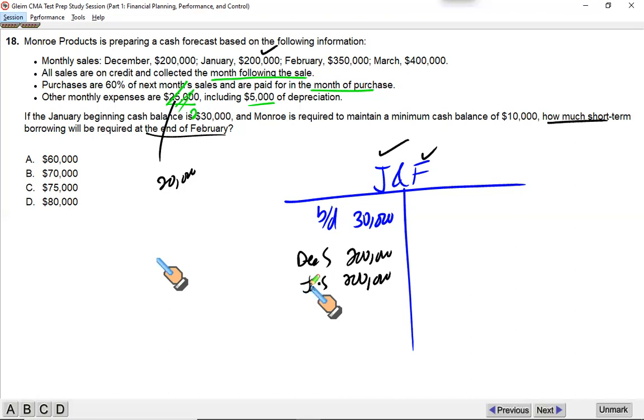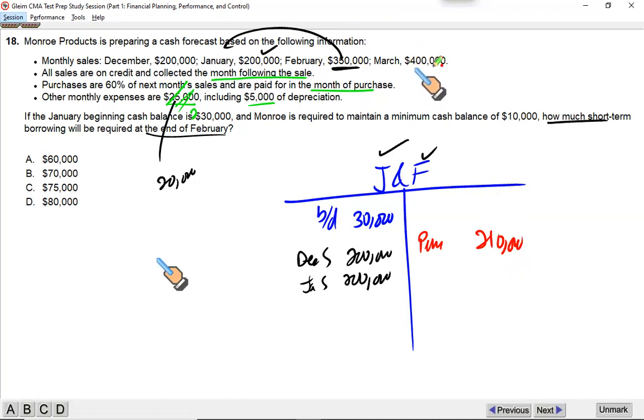Now listen, it further says purchases are 60% of next month's sales and are paid for in the month of purchase. What you expect to sell in Feb, 350,000, you will purchase in Jan and make the payment within January. And what is the likely payment? 60% of 350. So the purchase for February sale is 350 and our purchase price is 60% of selling price, that is 210.